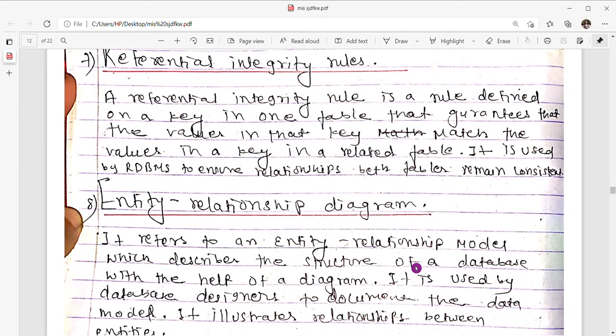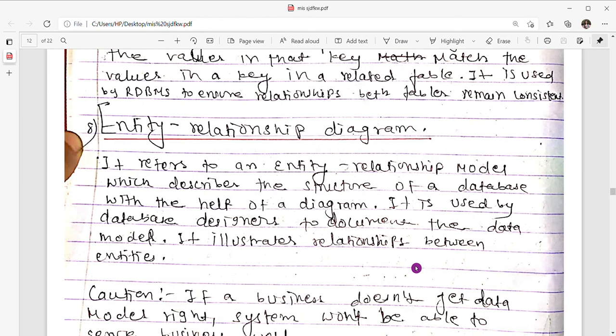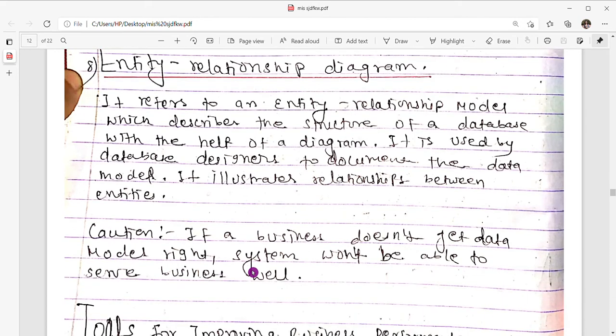Now the eighth one is the entity relationship diagram. An entity relationship diagram refers to an entity relationship model which describes the structure of a database with the help of a diagram. It is used by database designers to document the data model. An entity relationship diagram illustrates relationships between entities. So the main point is, if a business doesn't get the data model right, the system won't be able to serve the business well.